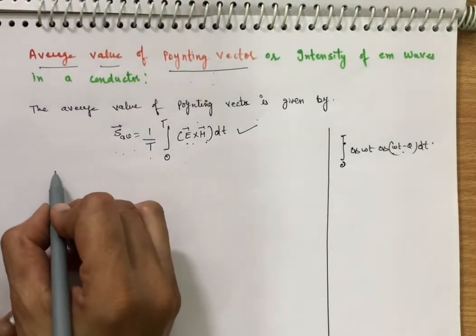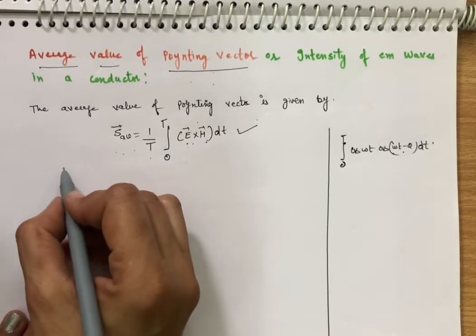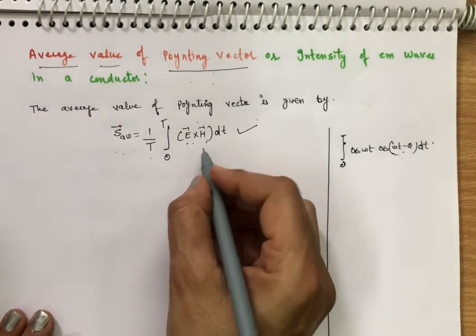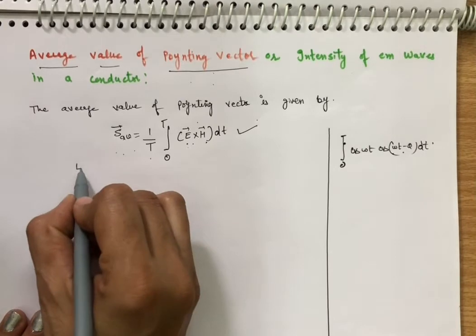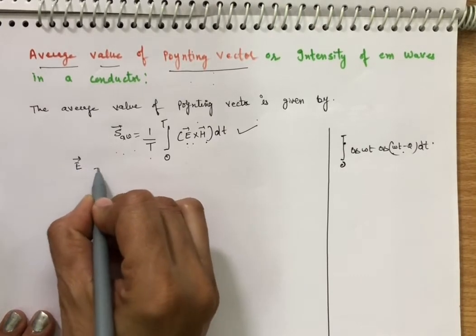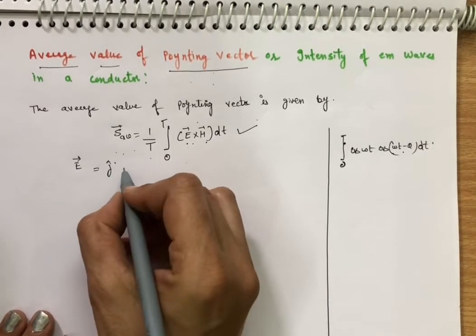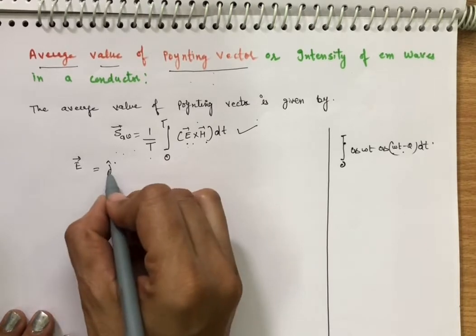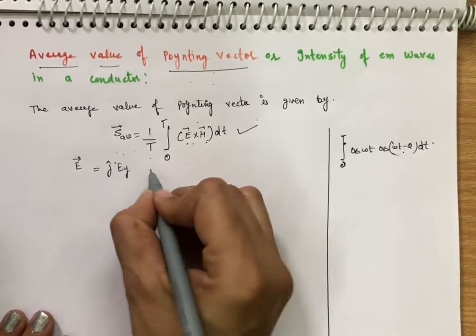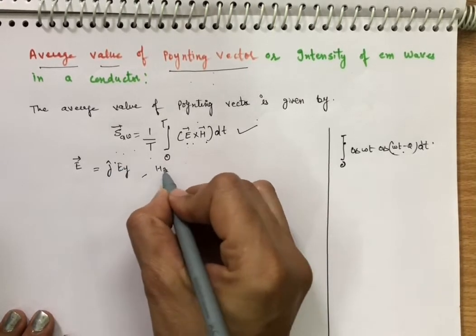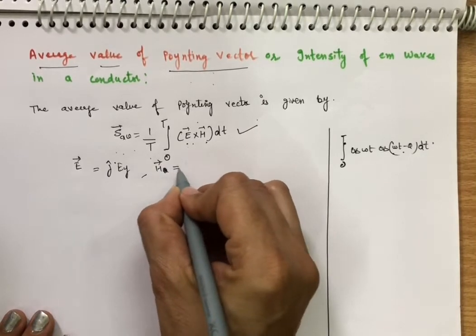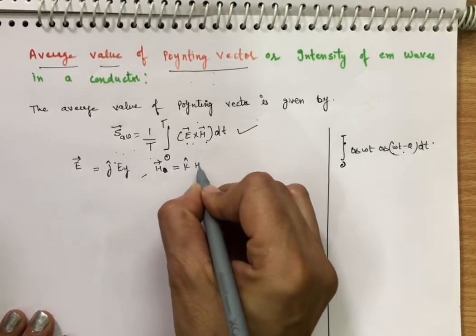And if a wave is propagating in x direction, electric field is in y direction and magnetic field is in z direction, then for a plane polarized EM wave, E vector is equal to j cap Ey, and H vector is equal to k cap Hz.